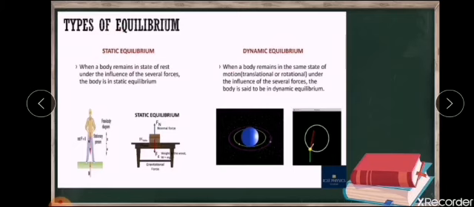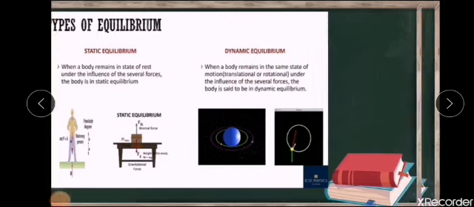For equilibrium cases, whatever force is acting on our body, if it is not going to change the state of rest, you can call it static equilibrium. And whenever all the forces acting on a body do not change any state in the motion of an object, you can call it dynamic equilibrium. You can see the examples given here.